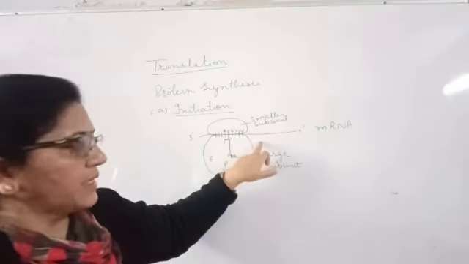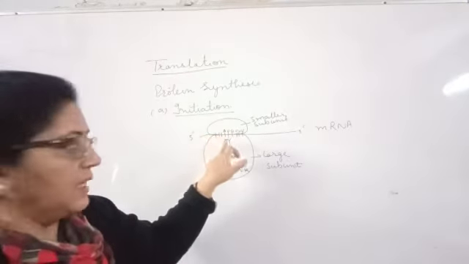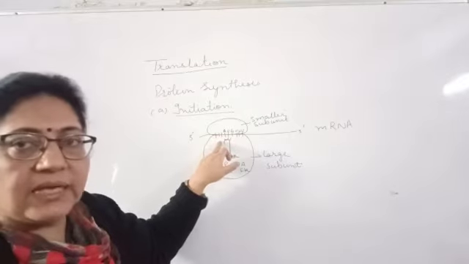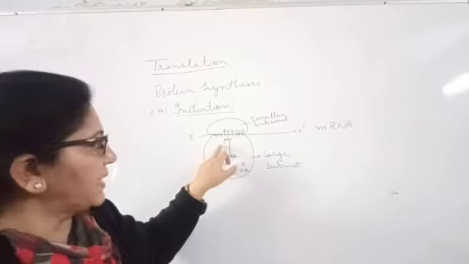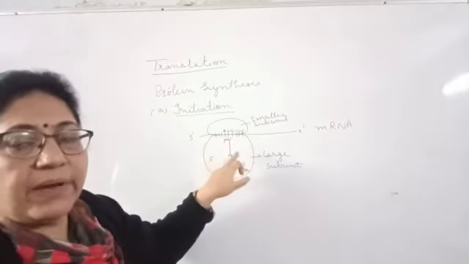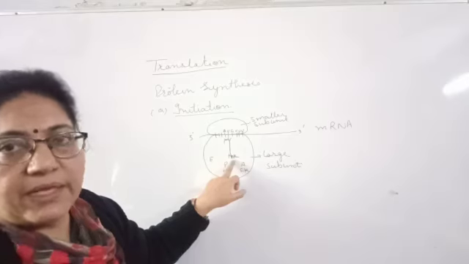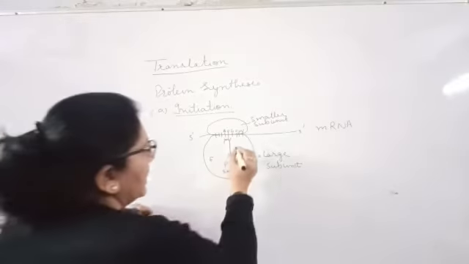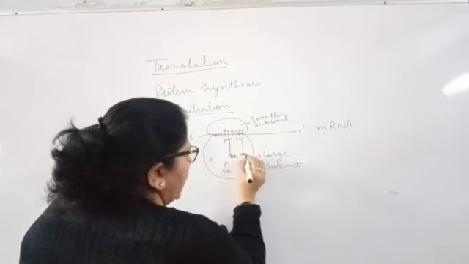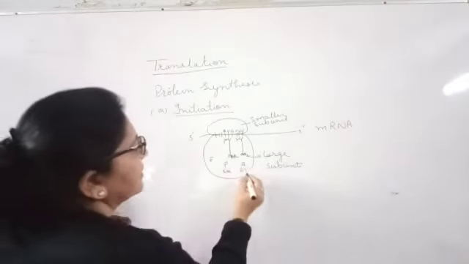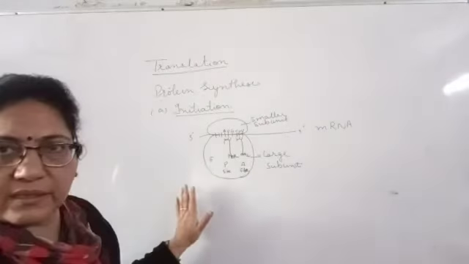mRNA will come to the cytoplasm and bind with the smaller subunit. Then it has the initiating codon, AUG, read by the tRNA anticodon, the activated RNA, because the tRNA has the amino acid. Now the second tRNA will be there with amino acid 2, you can write over there. So this is how things get initiated.